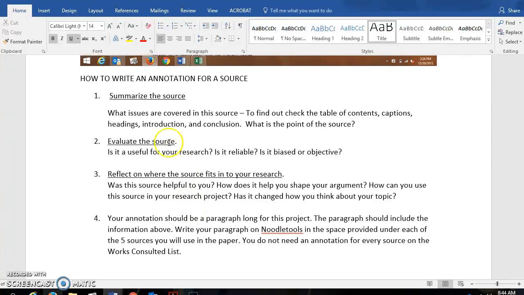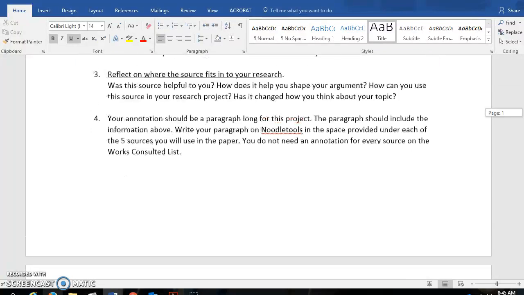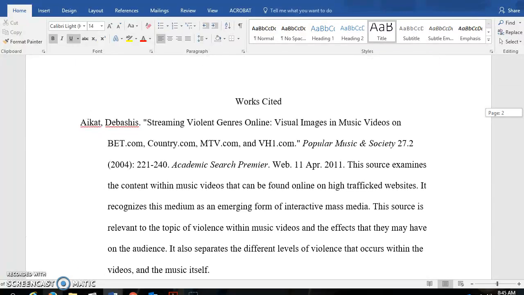And in this document as well, there is a three-step method for actually annotating: summarizing the source, evaluating it. Is it reliable? Is it useful? Is it biased? And reflecting on where this research from the source fits into your research paper or your answer to the thesis question. And so please consult with that particular list as you go to write your works cited.